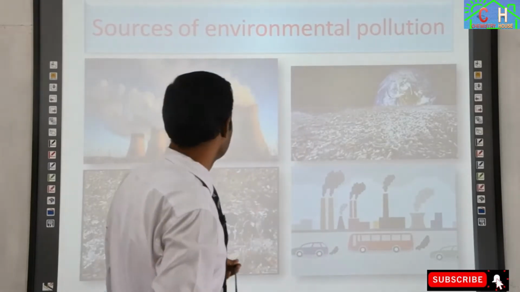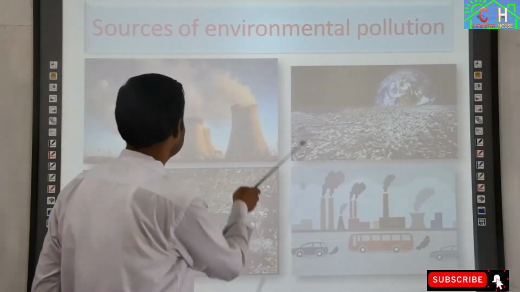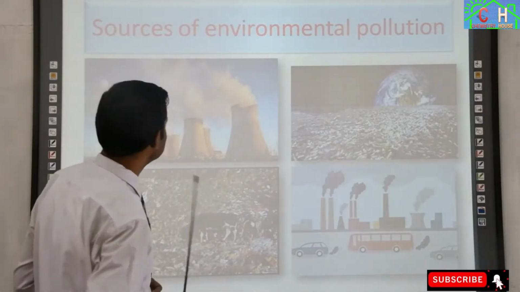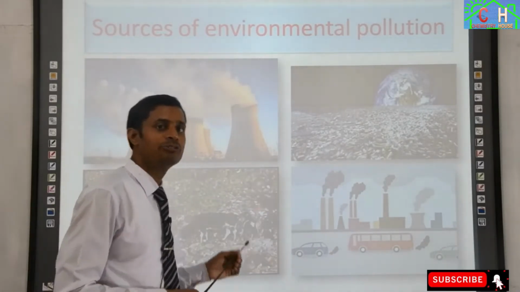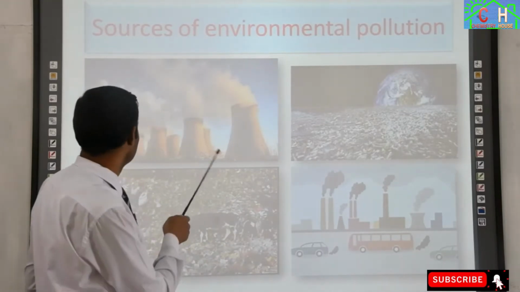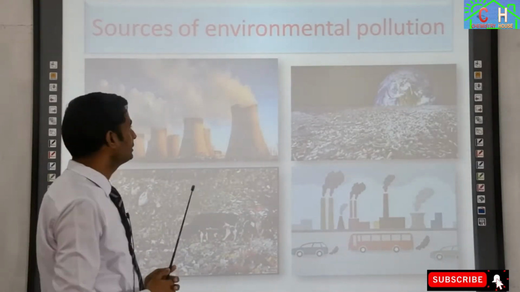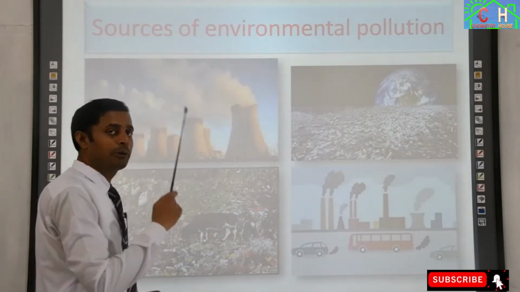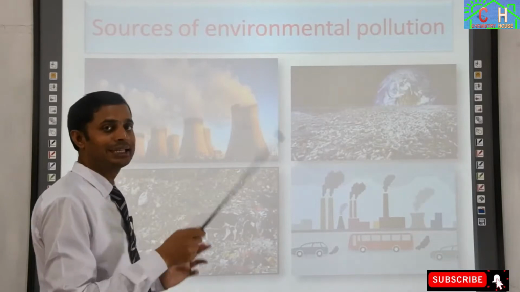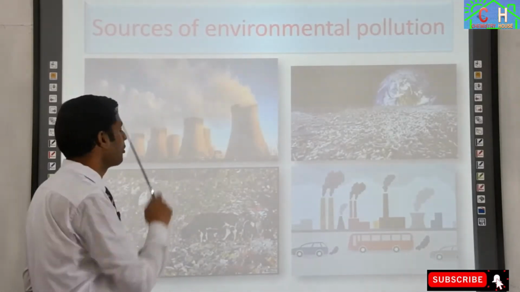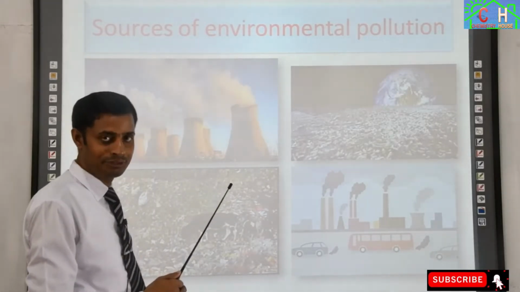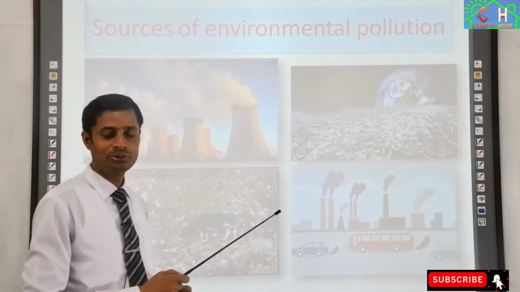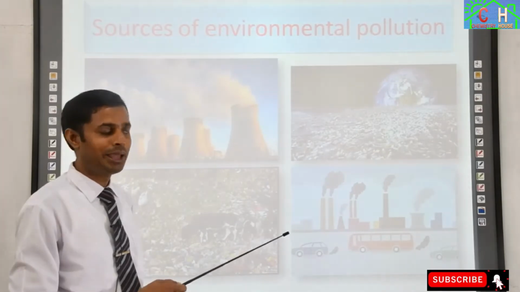First of all, let's consider this figure. From this pictorial presentation, what are we observing? In the first figure, our environment, the air, is being polluted by white fume coming from the industry or nuclear power plant.